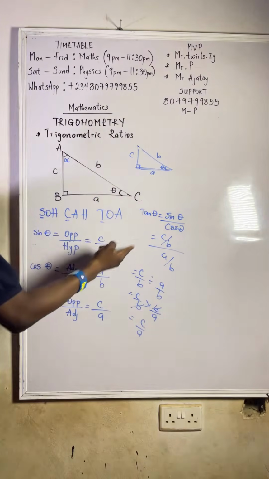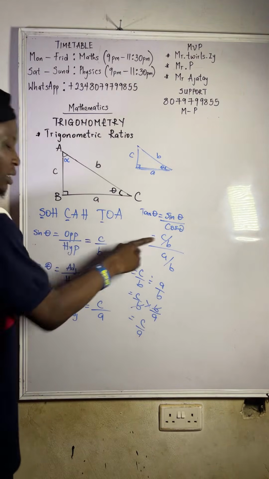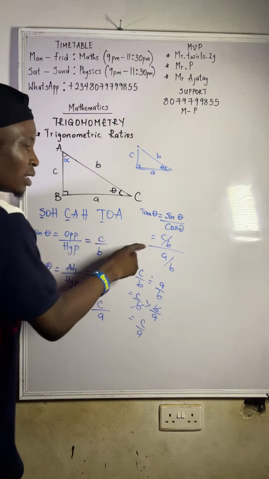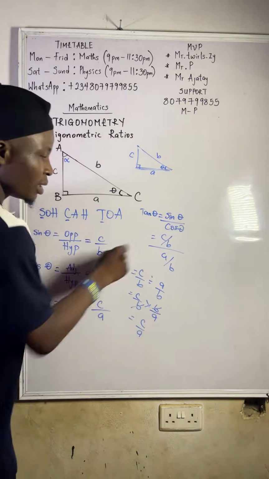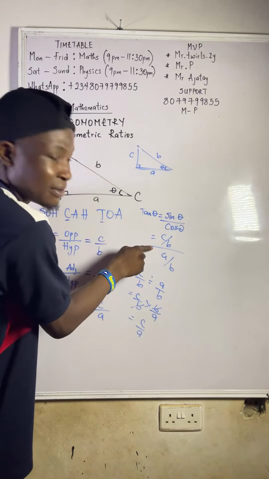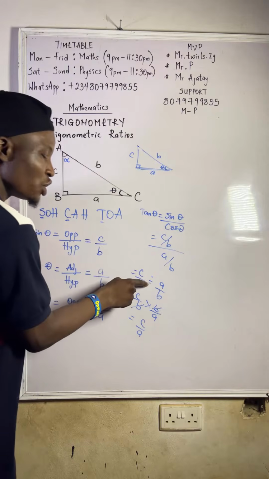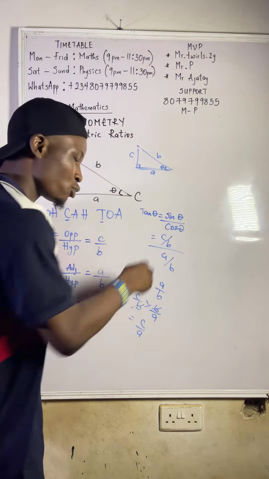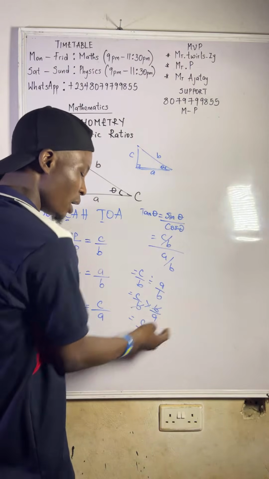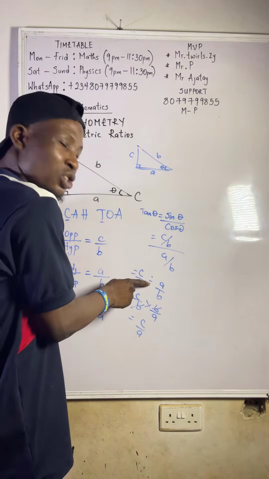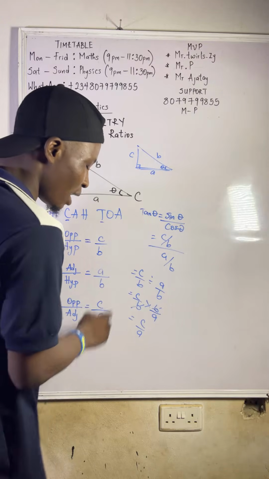So look at it now, just to prove. What is sin theta? Sin theta is C over B. Then it is divided by cos theta, which is A over B. Now this is C over B divided by A over B. When you change division to multiplication, B goes up, A comes down. That is C over B times B over A. Since it's times, B can cancel B. What do I have? C over A.